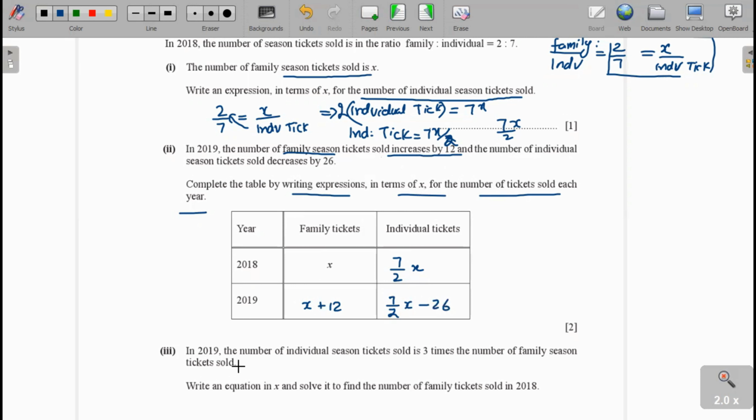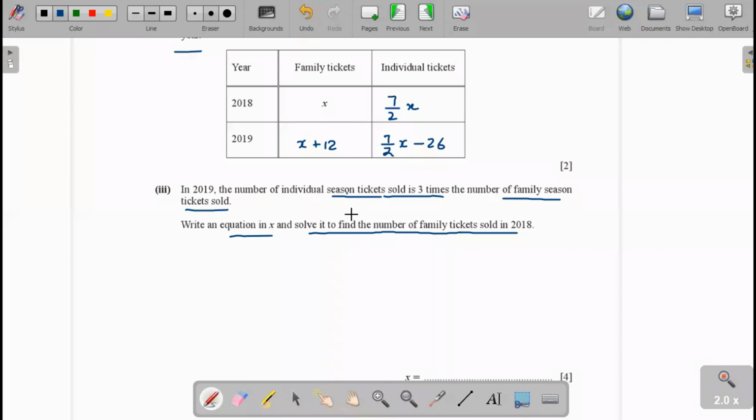Now in the next part, in 2019, the number of individual season tickets is 3 times the number of family tickets sold. Write an equation in X, and solve it to find the number of family tickets sold in 2018. Here the individual season ticket value is 3 times the family season ticket.